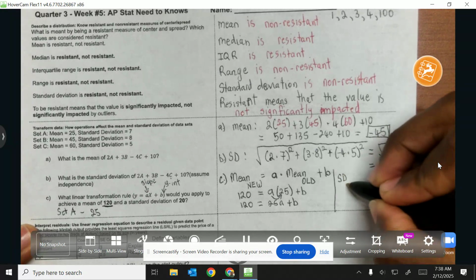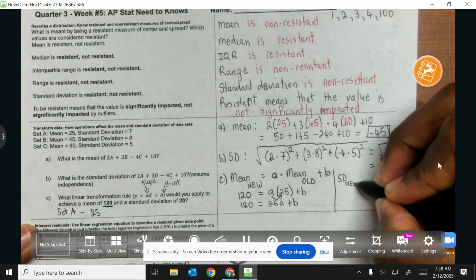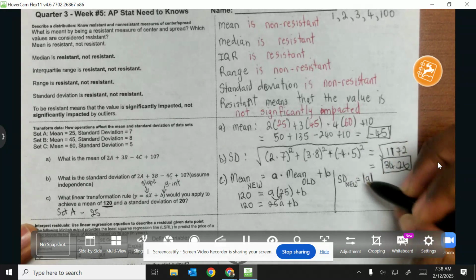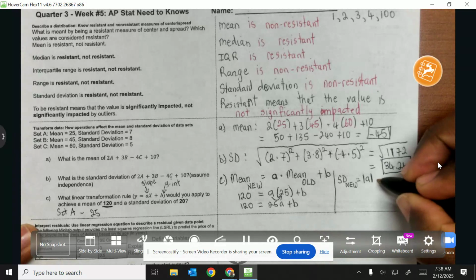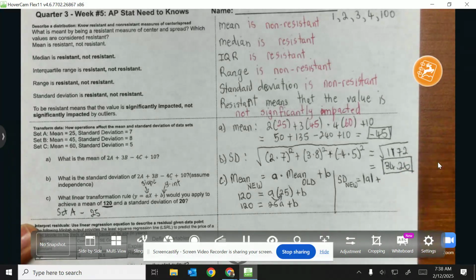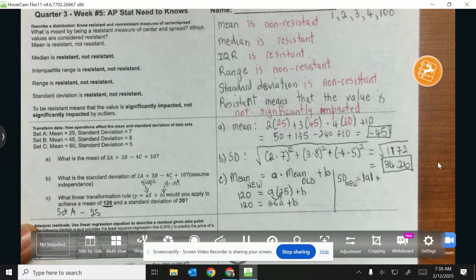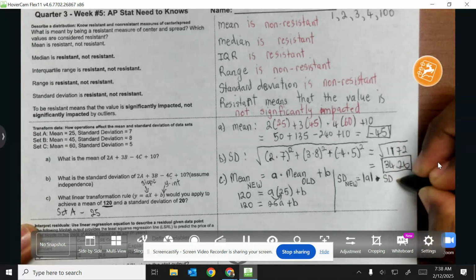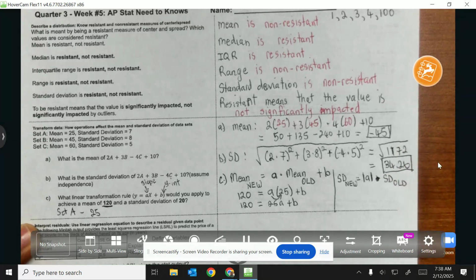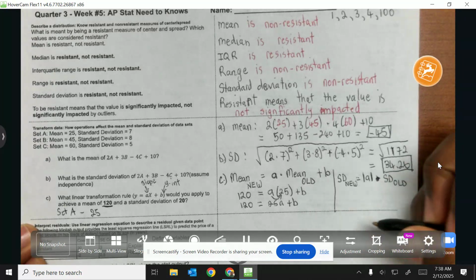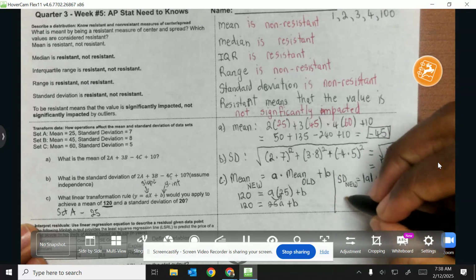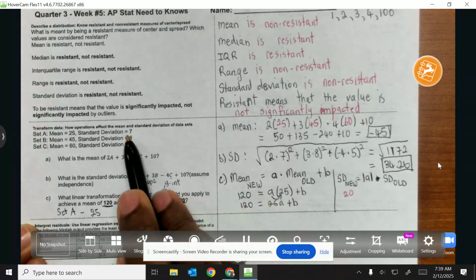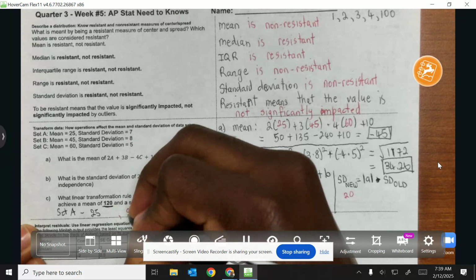So what you're going to do is manipulate the formula for the standard deviation. So you're going to say the new standard deviation is equal to the absolute value of some variable, which we're going to consider A, similar to that variable right here, times your old standard deviation. So when I'm doing this, guys, all I'm going to do is just substitute some values. So I'm going to say new standard deviation was 20, that's what we saw right here, and the old standard deviation for set A was 7.